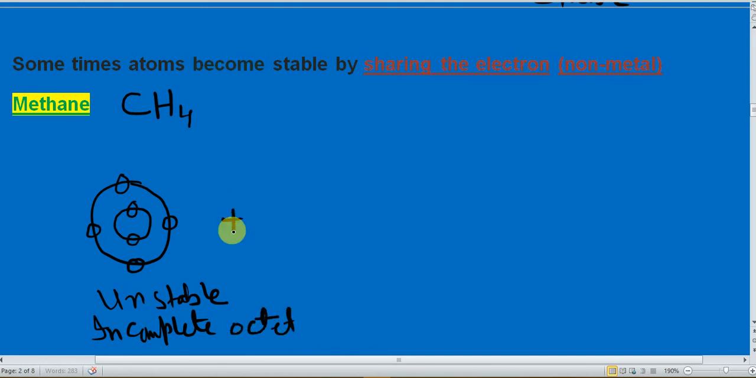So what will it do? It will make 4 bonds. It will make friendship with 4 other hydrogen atoms. This is the first hydrogen atom, this is the second hydrogen atom, this is the third hydrogen atom, and this is the fourth hydrogen atom. And each hydrogen has 1 electron. So after sharing the electrons,